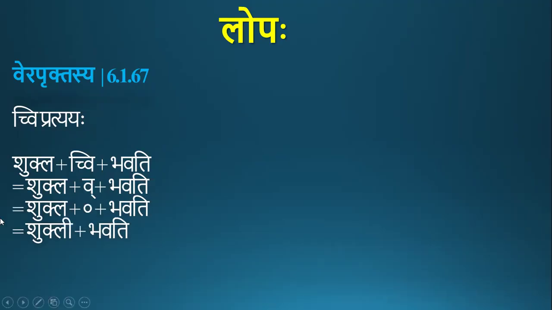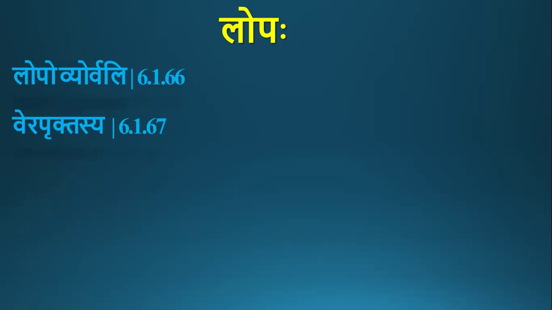And there is one more sutra: if a word ends with hrasva akara, then that is replaced by dirgha ikara in presence of this pratyaya chvi, only this pratyaya. So shukla becomes shukli. So the final form is shukli bhavati.